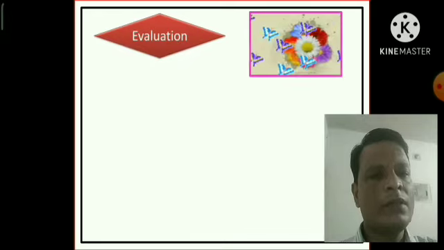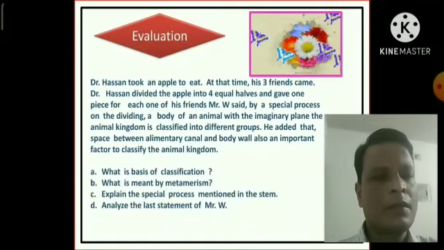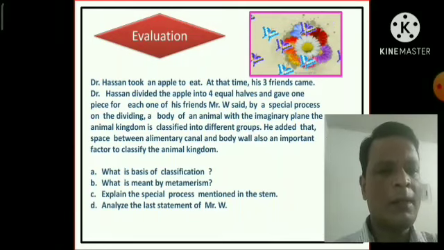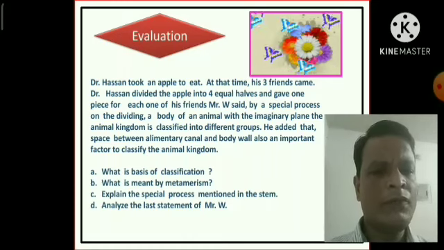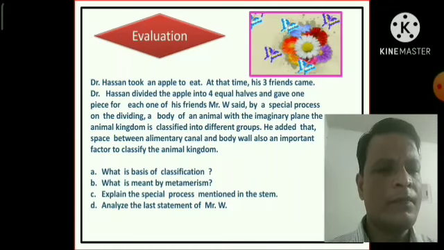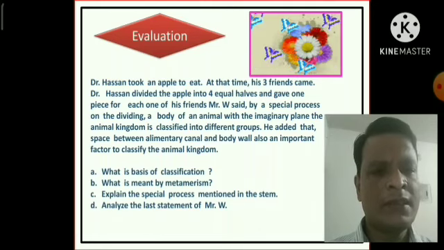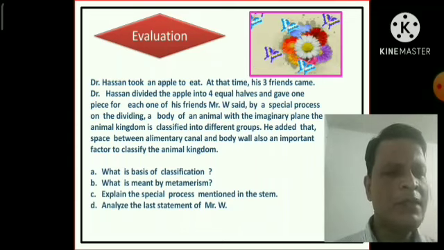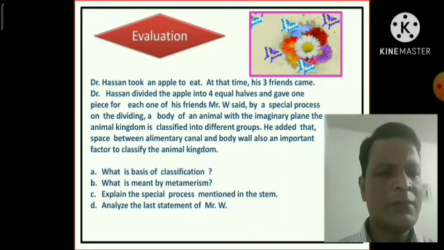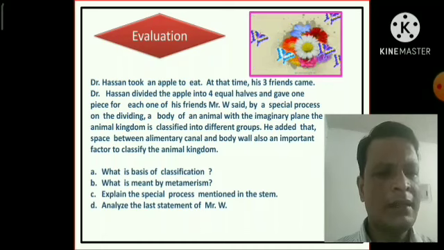Now the evaluation. Dr. Hassan took an apple to eat. At the time his 3 friends came. Dr. Hassan divided the apple into 4 equal halves and gave 1 piece to each one of his friends. Mr. W said, by a special process of dividing the body of the animal with an imaginary plane, the animal kingdom is classified into different groups. He added that the space between the alimentary canal and the body wall is also an important factor to classify the animal kingdom.